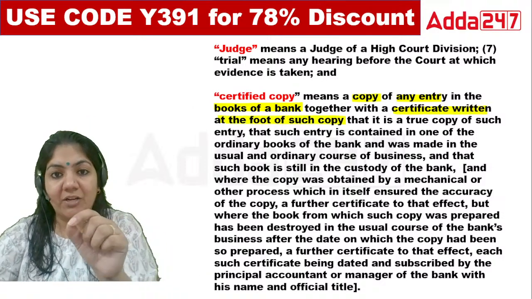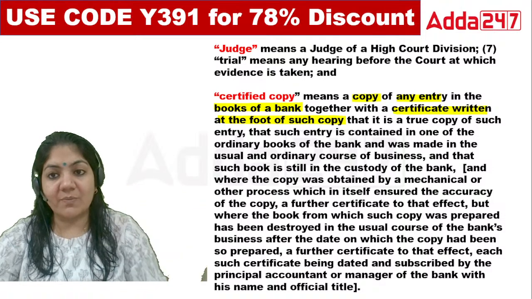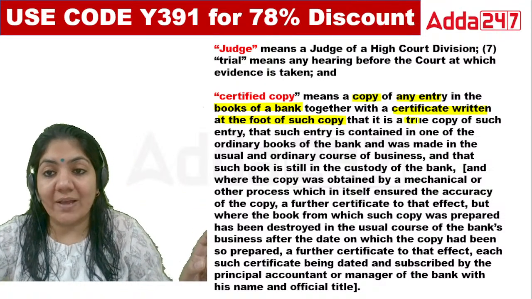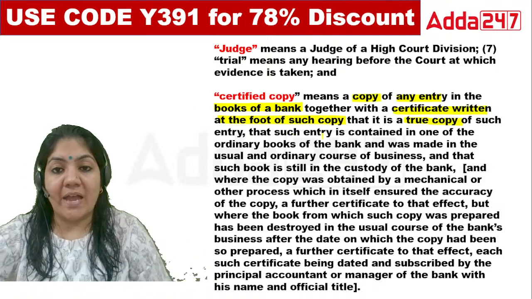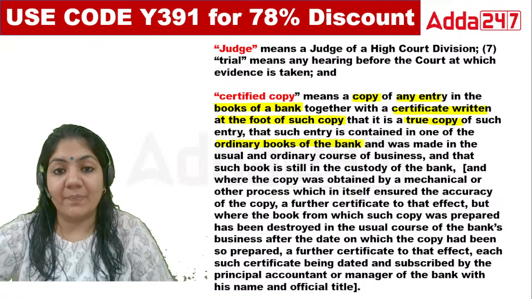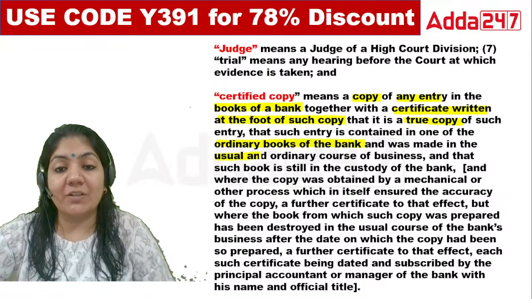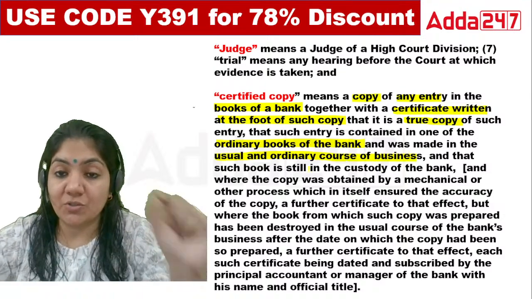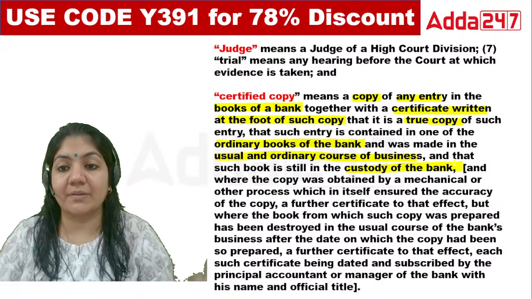So what is the certificate written? Signed by the authenticate person. So why is he signing? So that it will be assumed as the true copy of such entry, and such entry is contained in one of the ordinary books of the bank, made in the usual and ordinary course of business. That's it. And this book should be in the custody of the bank.